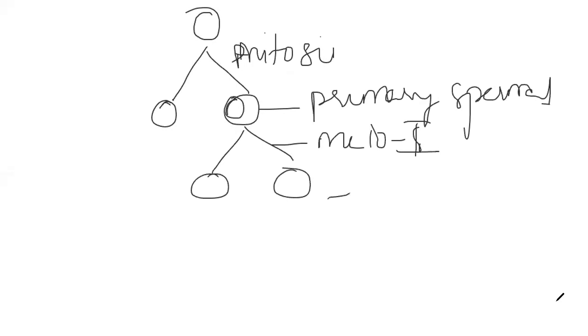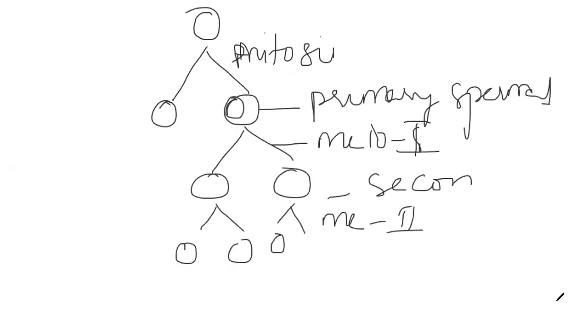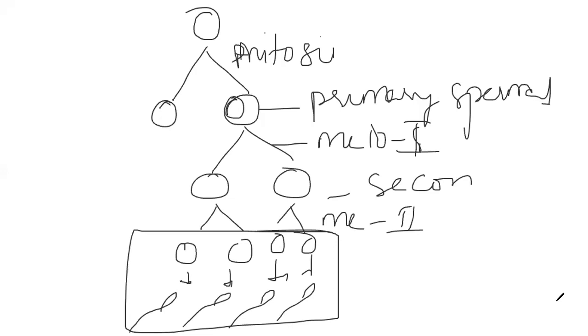Then these secondary spermatocytes undergo meiosis 2 that forms 4 spermatids. These spermatids need to transform into spermatozoa, isn't it? What do you call this process? Spermiogenesis. The transformation of spermatids into sperms is called spermiogenesis.